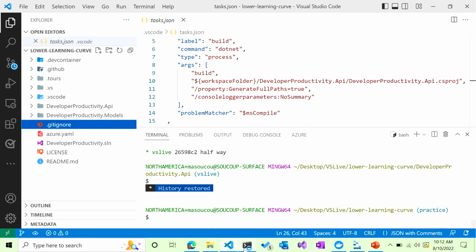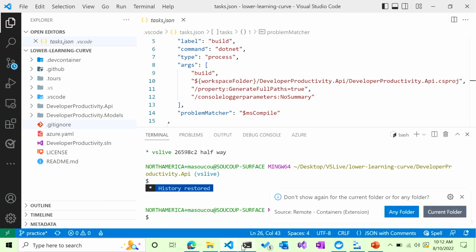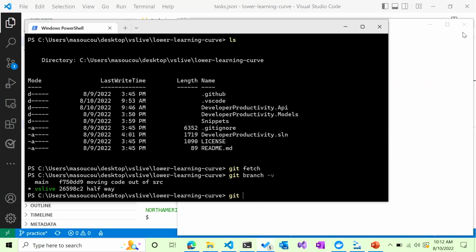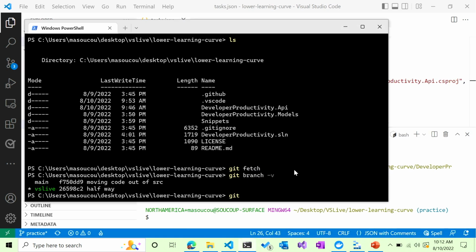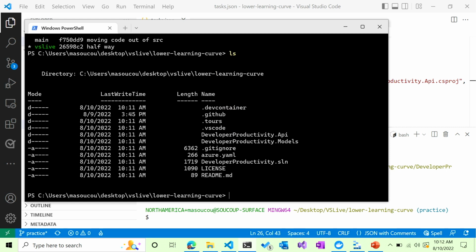All right, so in order to get this all set up, what you all need to do is actually use the command line. So I'm in the correct folder. I'm at the top portion of it, and I want to get rid of the Azure.yaml.